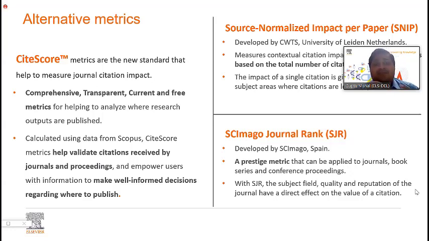So if I take the example that I gave you earlier, any journal publishing content on medicine, the top journal in the field of medicine will have a very high impact factor, sometimes of the order of 50, 60 or even more, right? But if I take a slow moving field like social sciences and mathematics, the impact factor is usually low.